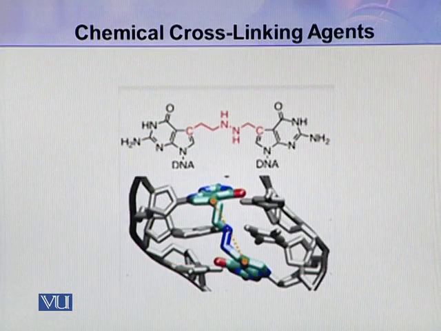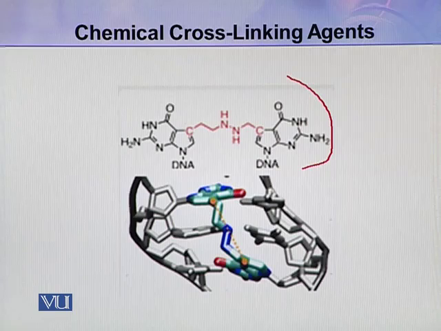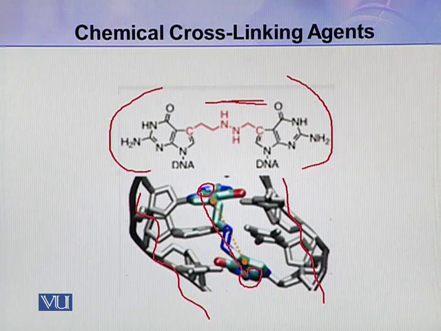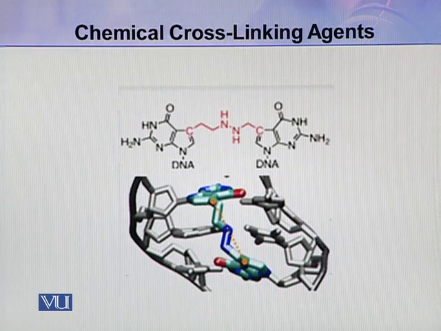Here you can see this cross-link. This is one guanine and this is another guanine, and this is nitrogen mustard between two guanines. Here you can see this is one strand and this is the second strand, and here you can see this is the cross-linking by this nitrogen mustard. So in this way the two strands are linked to each other.